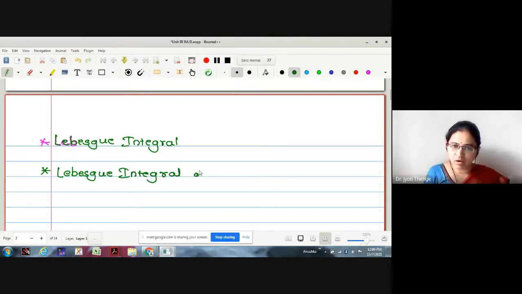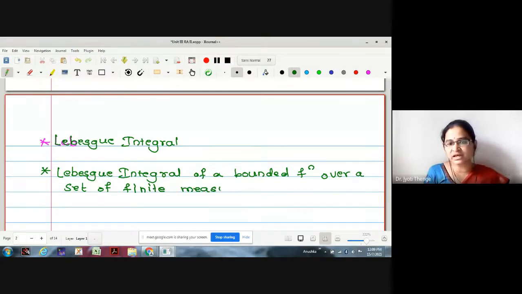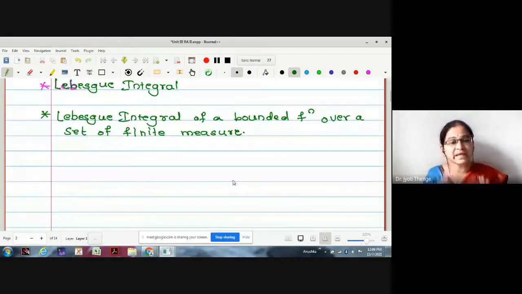Lebesgue integral of a bounded function over a set of finite measure. Because we are going to define this Lebesgue integration, as we have discussed, this is defined on an arbitrary set, but initially we are dealing with a set having finite measure. Again, in order to understand this concept, we will go stepwise.